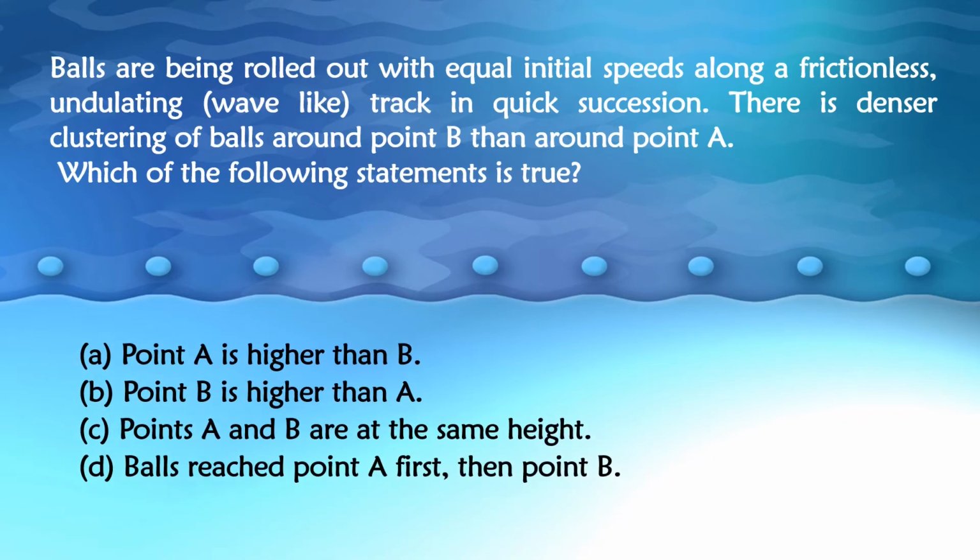Options: A. Point A is higher than B. B. Point B is higher than A. C. Points A and B are at the same height. D. Balls reached point A first and then point B.